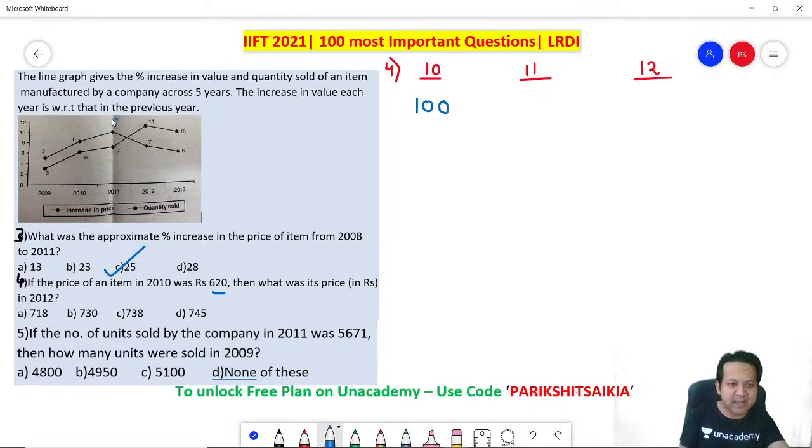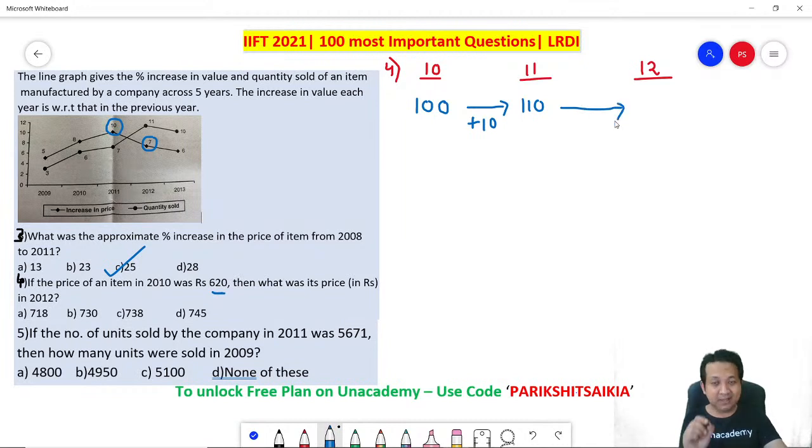So what is 2011? 10% increase. Perfect. If it is a 10% increase, it means 10% of 100 is 10. It would become 110. Correct? Next year, how much? 7% increase. Remember, 1% means put a decimal before the last 2 digits from the right hand side. So how much is 1%? Put a decimal before the last 2 digits from the right side.